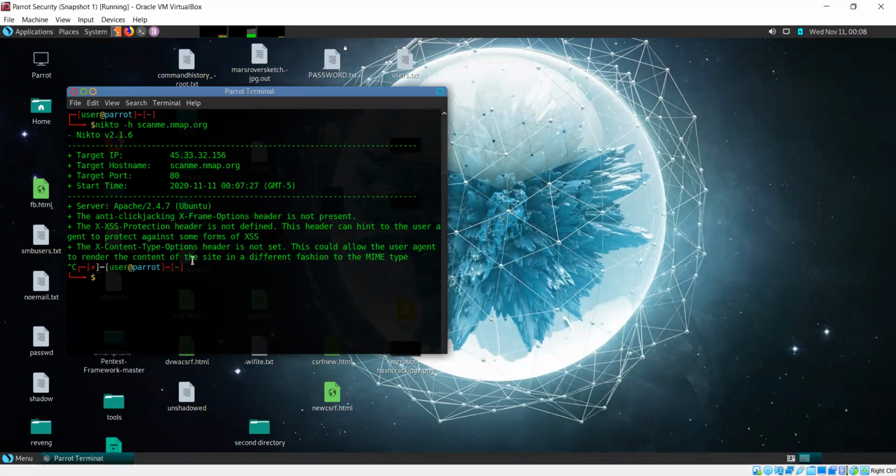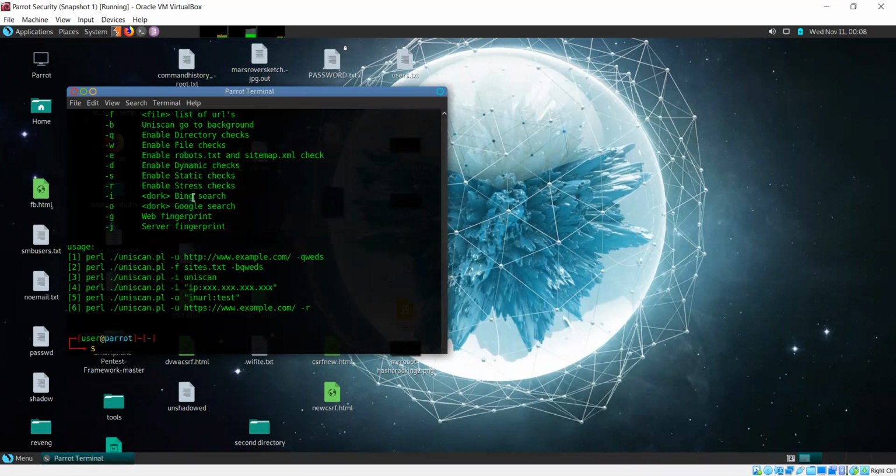Now, this is one tool. Another one is Uniscan. Uniscan is also a tool which can be used for scanning web applications. Permission denied. I think I might have to use sudo here. I can specify a URL, or I can specify a list of websites.